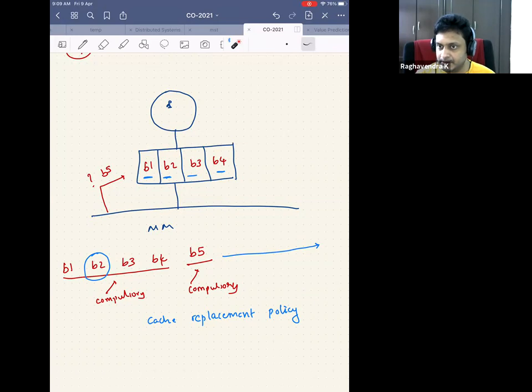I try to keep the most recently used stuff. Yes, so that's the general policy that most of us think about. It's called least recently used policy. So whichever was the least recently used, I will remove that block. In this case, the least recently used block is B1, right? Because this was the farthest in the timeline.